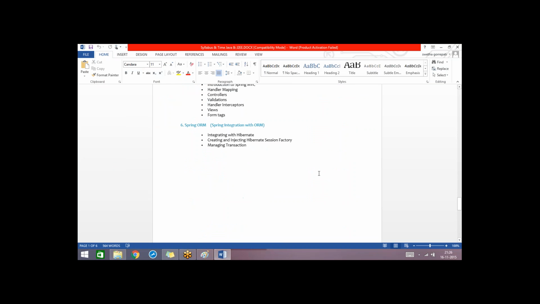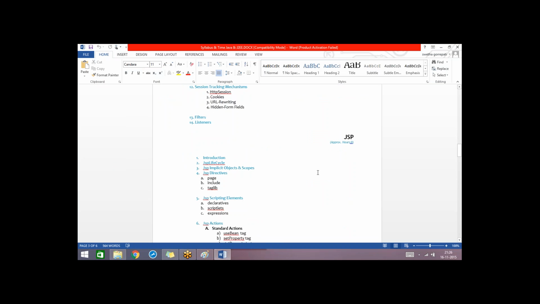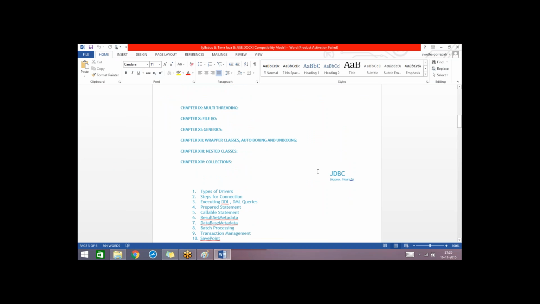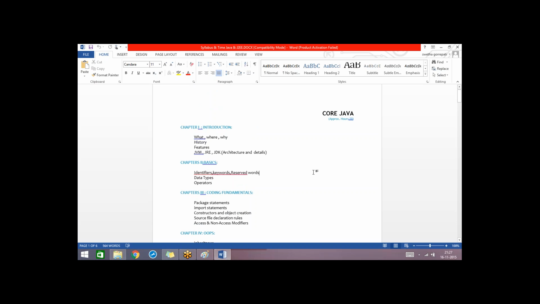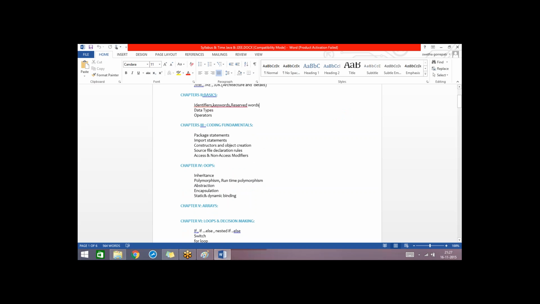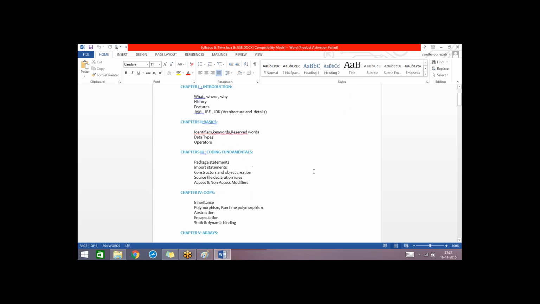Depending on student interest, a few of them have registered for UI, and a few students want to go with this same syllabus, but depending on the student interest, we'll plan the session separately for them. Will it cover the whole concepts of core Java? Yes, you can see the complete syllabus for core Java here.